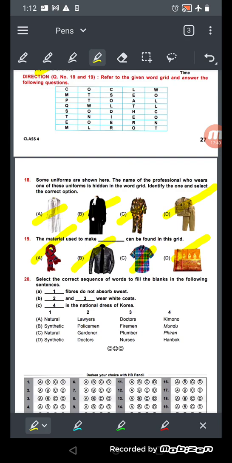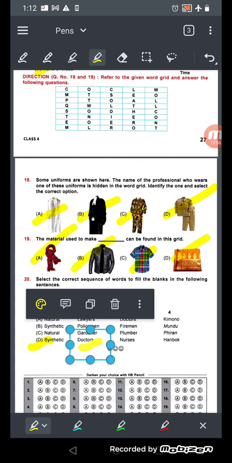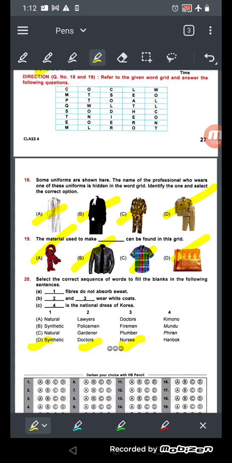So there are sequences, fill in the blanks in the following statements. So fiber do not absorb sweat. Which do not absorb sweat? Synthetic fiber. Okay, dash and dash wear white coats. Doctors and nurses wear the white clothes. Okay, number 2, and number dash is the national dress of Korea, hanbok.